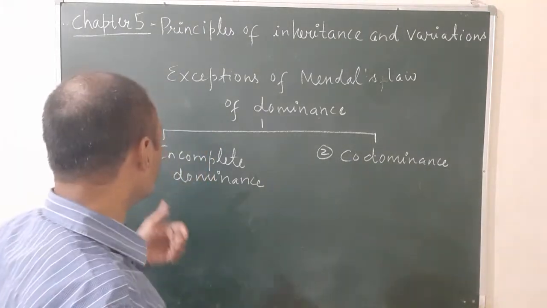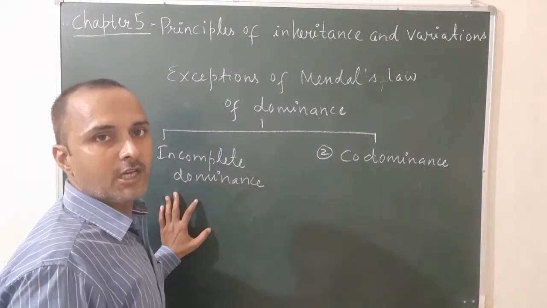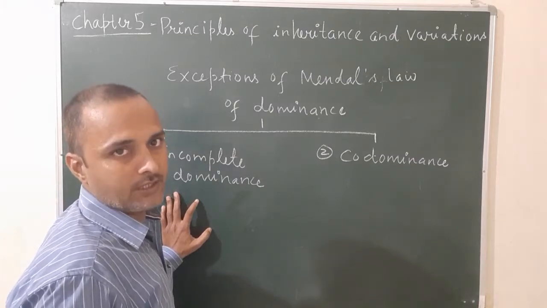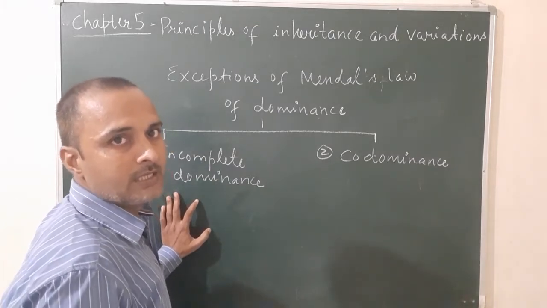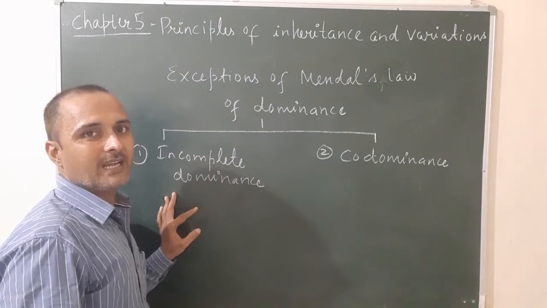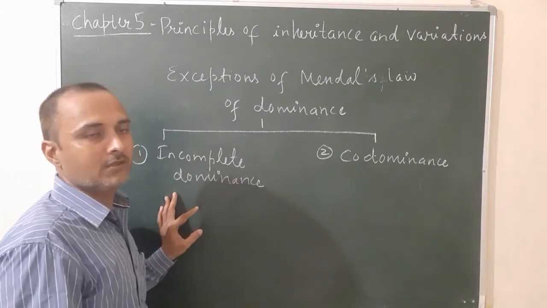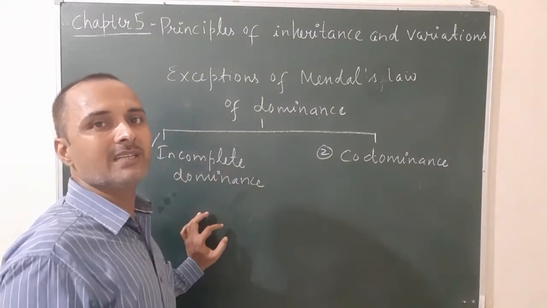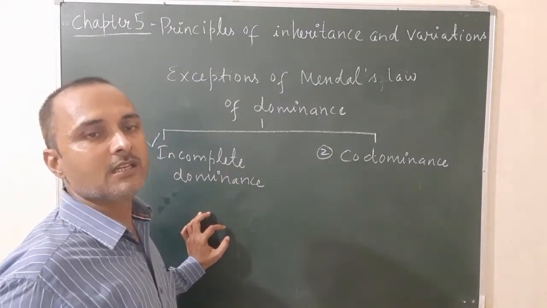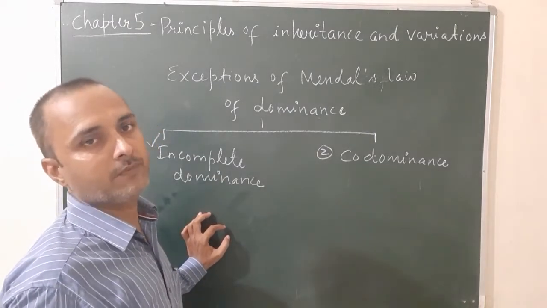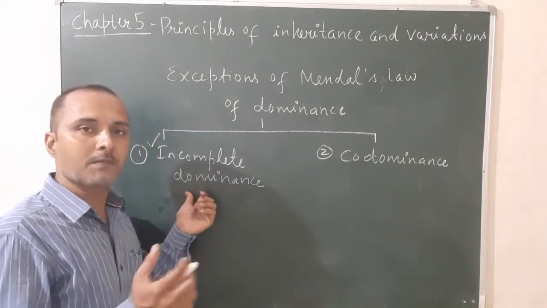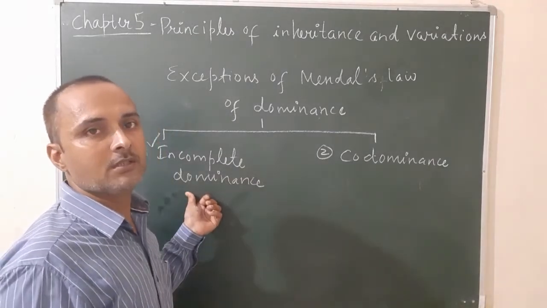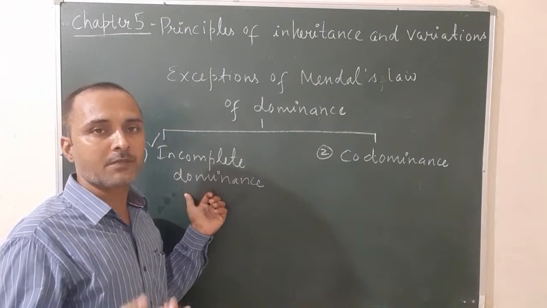So once again, what is incomplete dominance? The phenomenon in which the F1 progeny, or you can say F1 hybrid, shows expression at an intermediate state is known as incomplete dominance. It means it gives a new expression in the hybrid. For example, when a red flower is crossed with a white flower, the offspring will be pink.